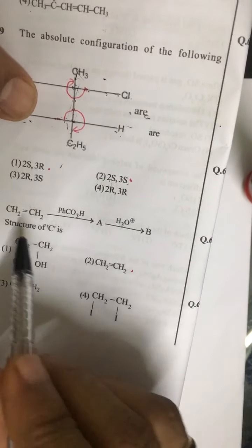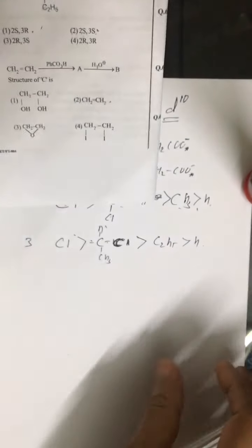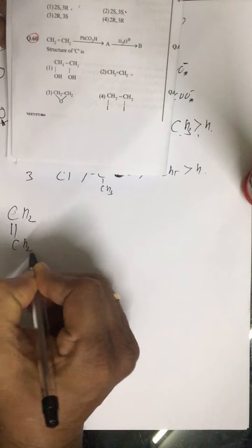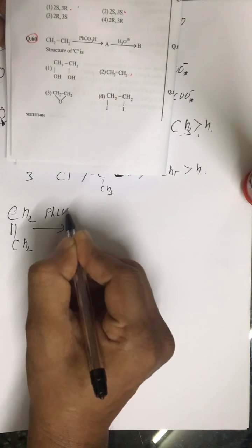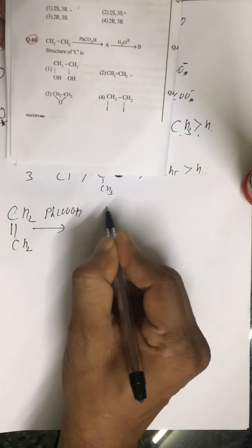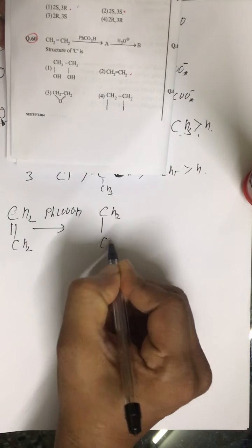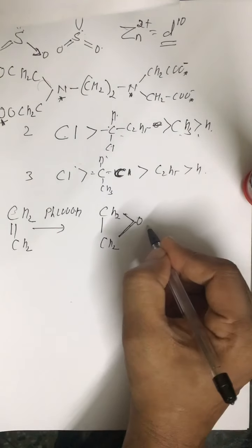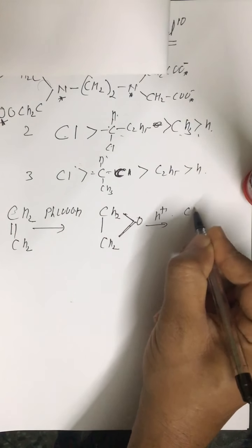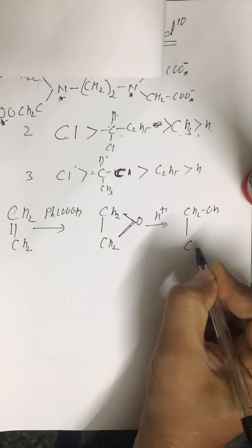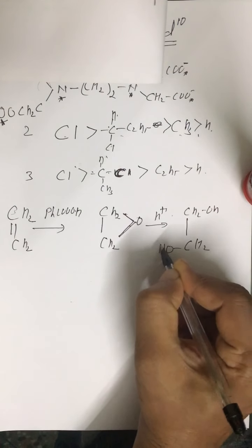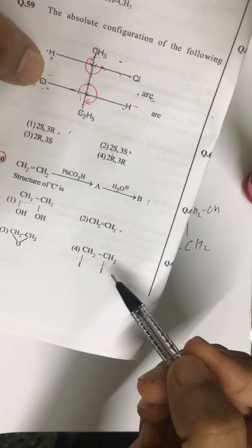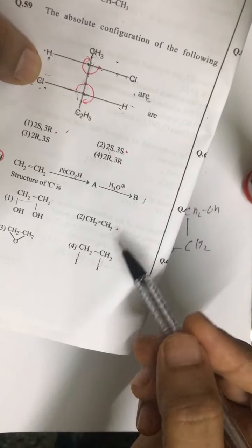Question number 60 is incomplete. Any alkene, when treated with a peracid like perbenzoic acid, CH2=CH2, gives an epoxide initially, and then on hydrolysis we get CH2OH and CH2OH, with OH added from opposite sides, the anti 1,2-diol. So we don't have this option. So actually it is further, meaning the answer given as ethene.